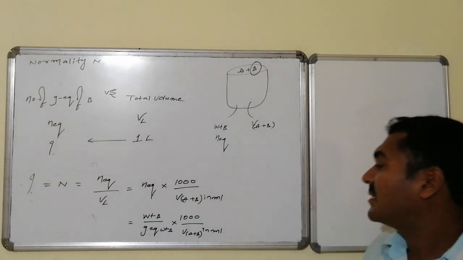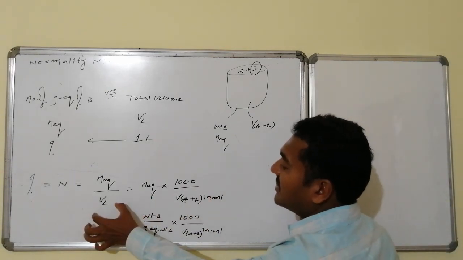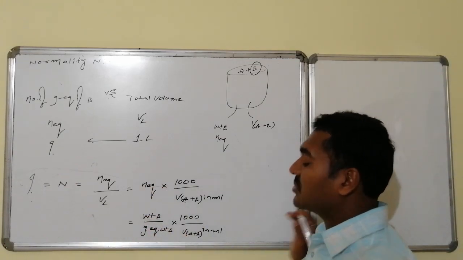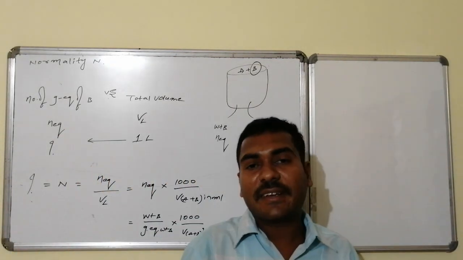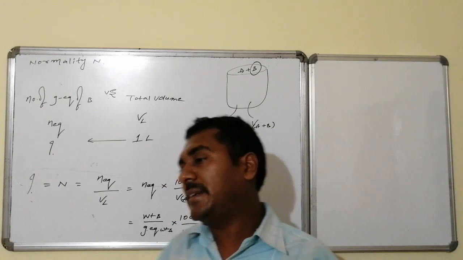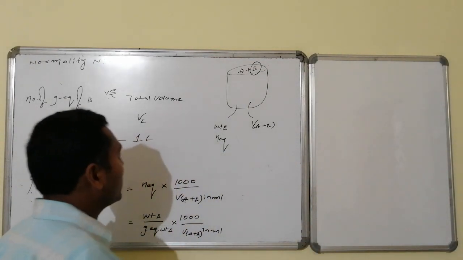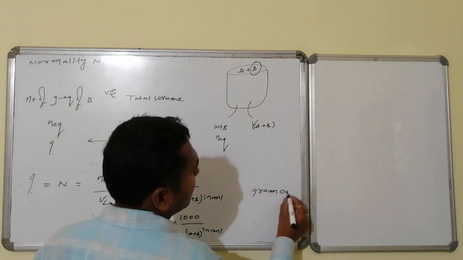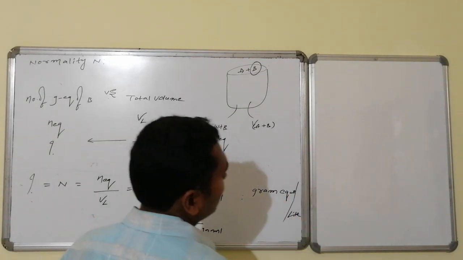Normality can be defined as the number of gram equivalent weights of solute present for every liter of the solution, which becomes equal to weight B divided by gram equivalent weight of B into 1000 divided by the volume of solution. That is, within the given solution of 1 liter capacity, the number of gram equivalent weights of B present in it is known as its normality. So the unit for normality is gram equivalent weights per liter. Gram equivalents per liter is the unit for normality.